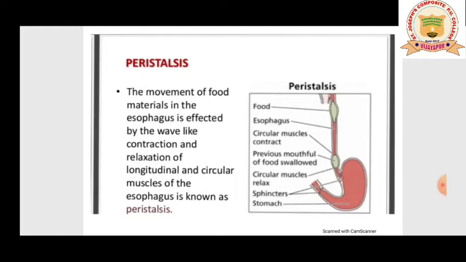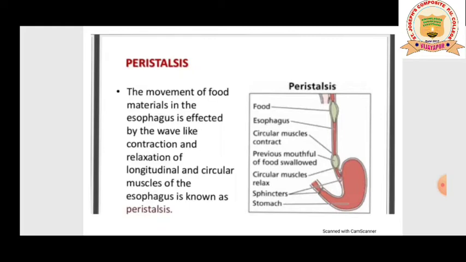So this movement of the food from the esophagus, done by these muscles, we call it peristalsis. So I'll repeat the answer. What is peristalsis? The movement of the food material in the esophagus is affected by wave-like contraction and relaxation of longitudinal and circular muscles of the esophagus is known as peristalsis.